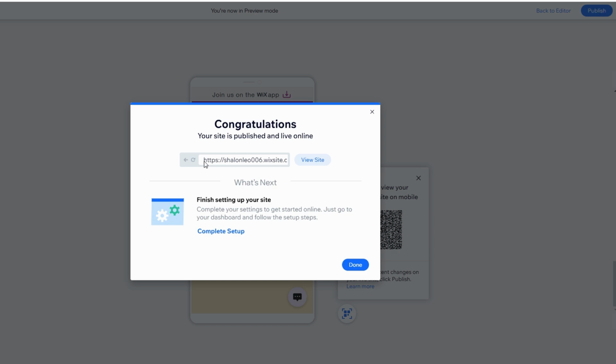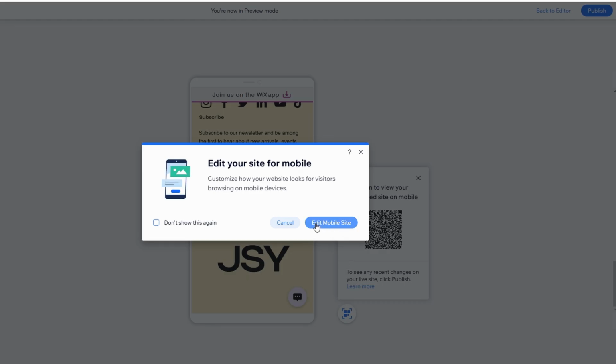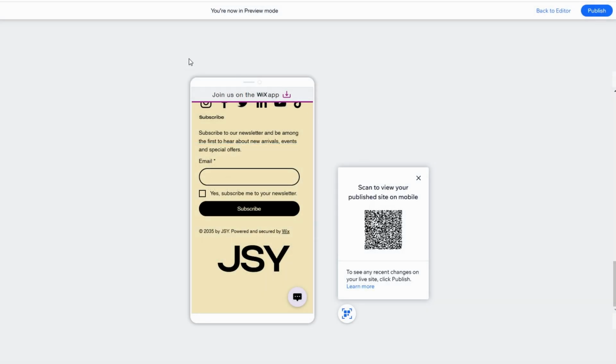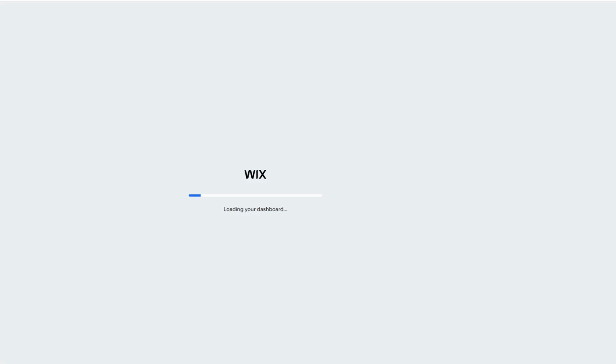If you want to remove the Wix branding and get a more professional URL, you'll need to upgrade to a premium plan. Wix offers several plans, and each comes with different features, such as the ability to connect a custom domain, remove ads, and access more storage. You can connect your own domain if you already own one, or you can purchase one directly through Wix.